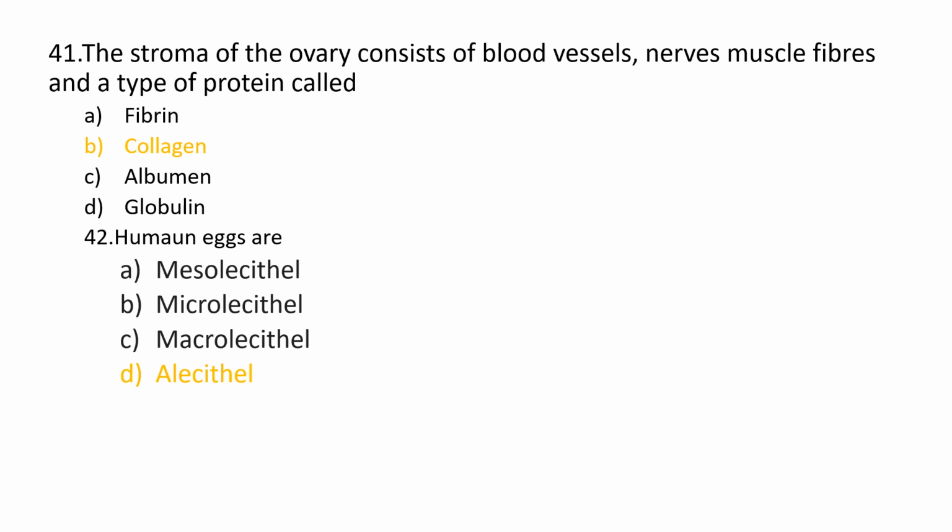42nd question, human eggs are option A, mesolecithal, option B, microlecithal, option C, macrolecithal, and option D, alecithal. And the correct option is option D, alecithal.